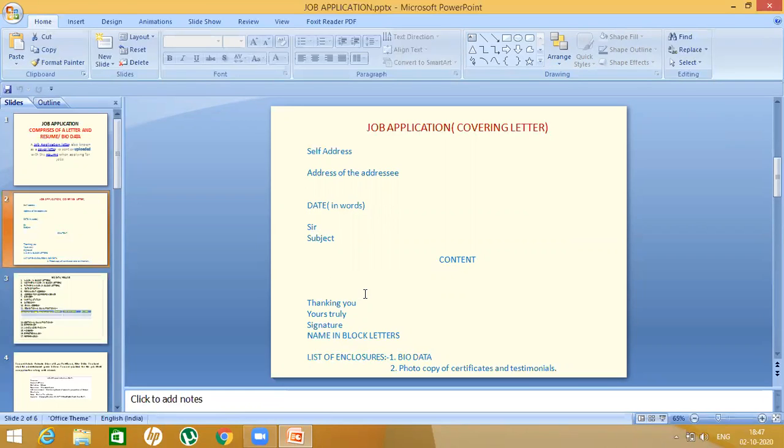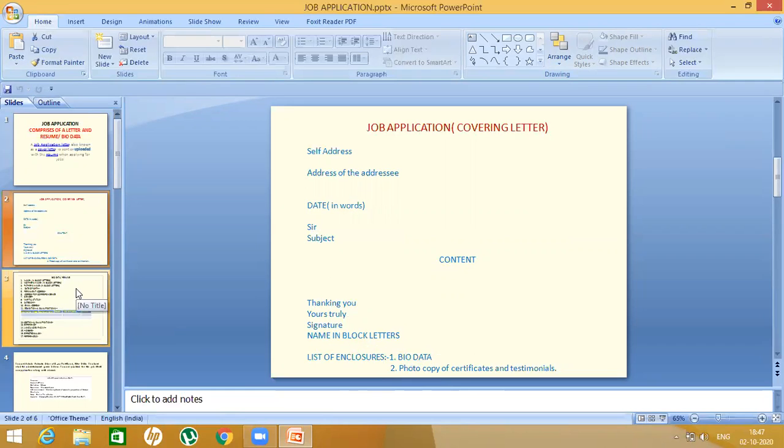After you finish the letter, you write thanking you. Next line, you write yours truly, signature, and then the name will come in block letters. And after that, you leave a line and then list of enclosures. In the list of enclosures, you will have number 1, biodata. Number 2, photocopy of the certificates and testimonials.